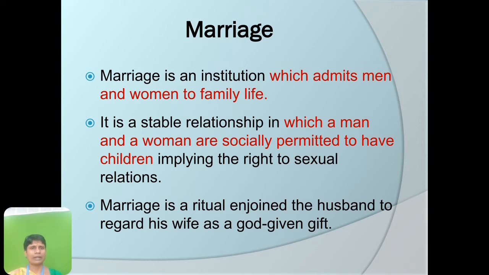So, marriage states that only when a man and a woman enter into a marriage, they are permitted to have a sexual relationship and to start a family for the procreation of children, and together they have to start rearing the children.